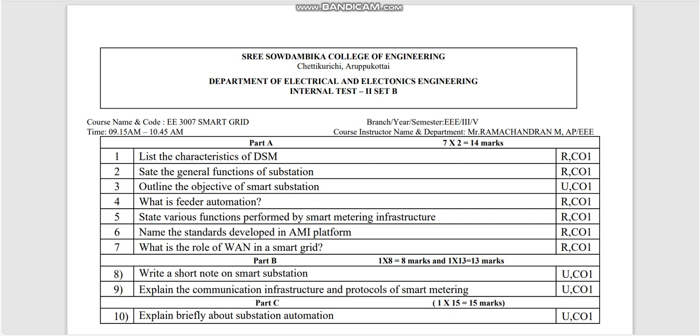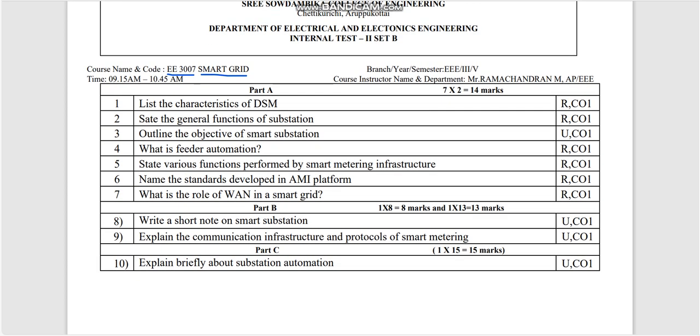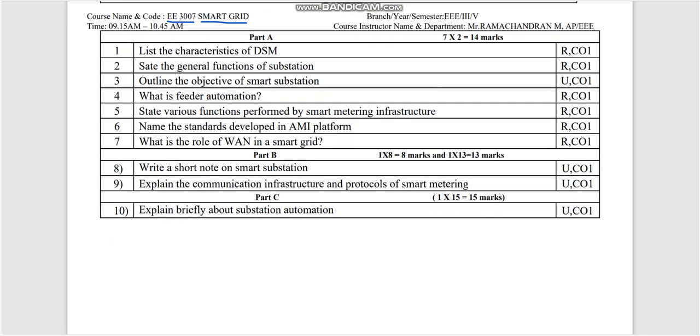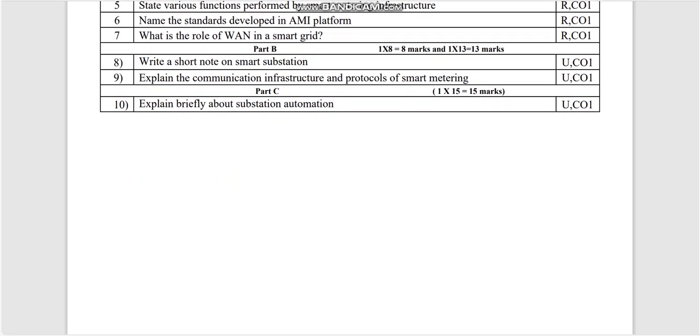Hello students, now we are going to discuss the answer key for the subject Smart Grid, EE3007. Okay, this is our question paper. Next, we are going to discuss the answer key for the 2 mark, 8 mark, 13 mark and 15 mark questions.